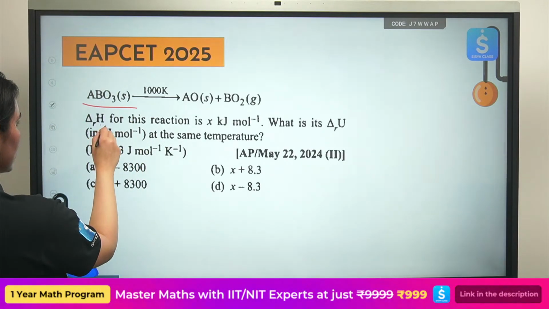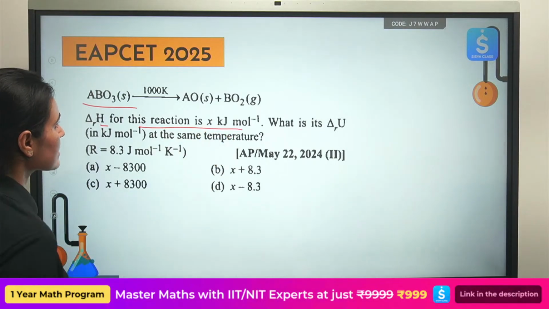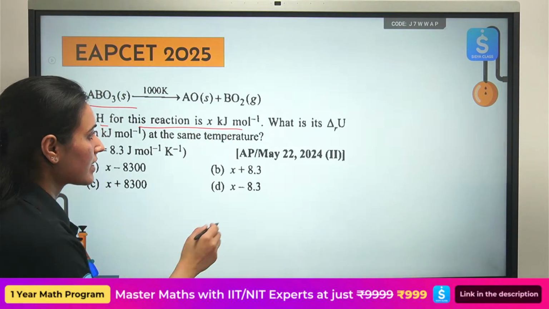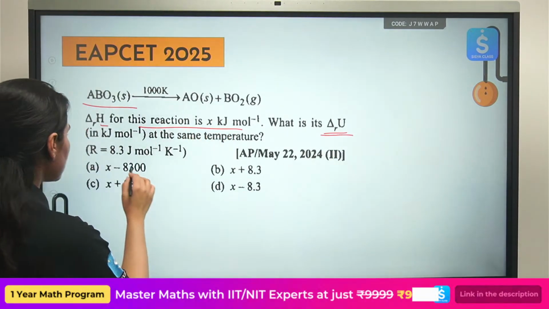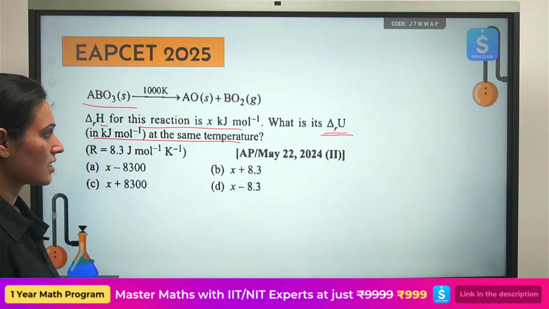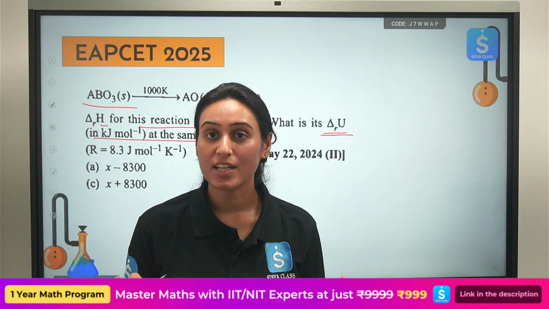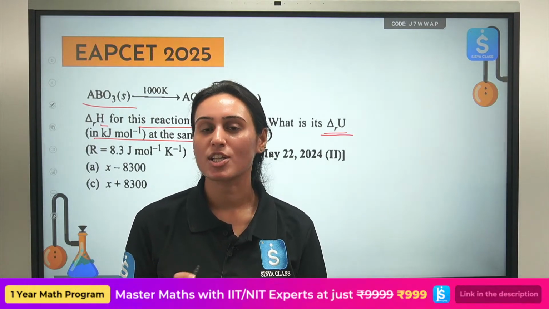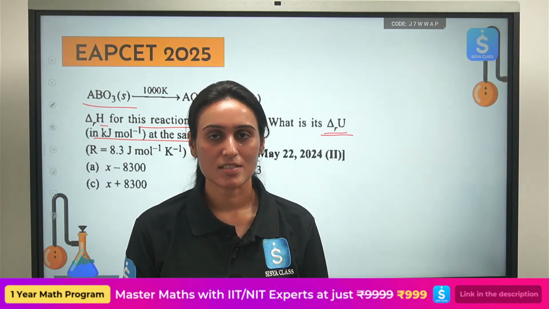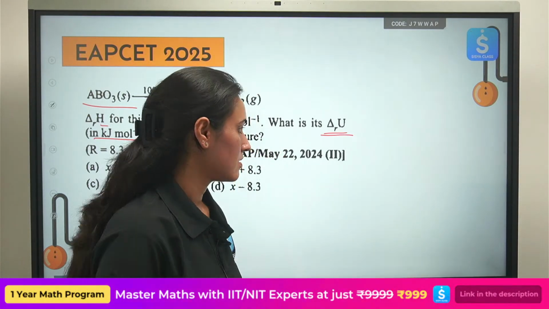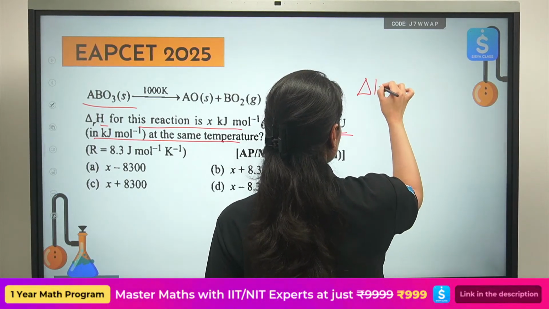Enthalpy of reaction for this is x kilojoule per mole. What is the internal energy change at the same temperature? They are not asking you to solve it completely. They are just asking you whether you know the relationship between enthalpy change and internal energy change. And you know that relationship. This one, I told you, is the most important one.